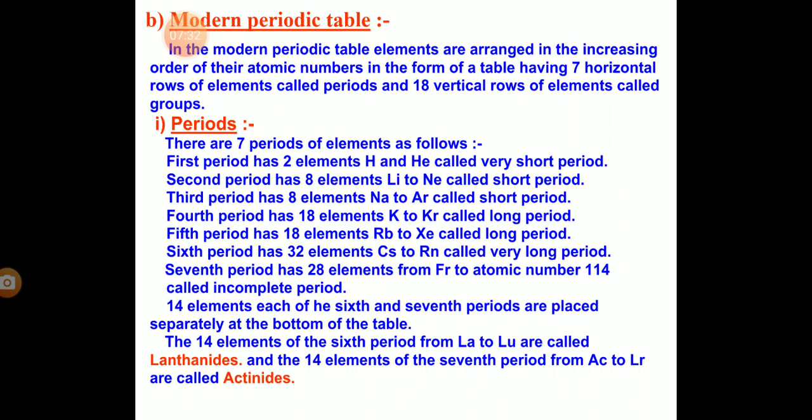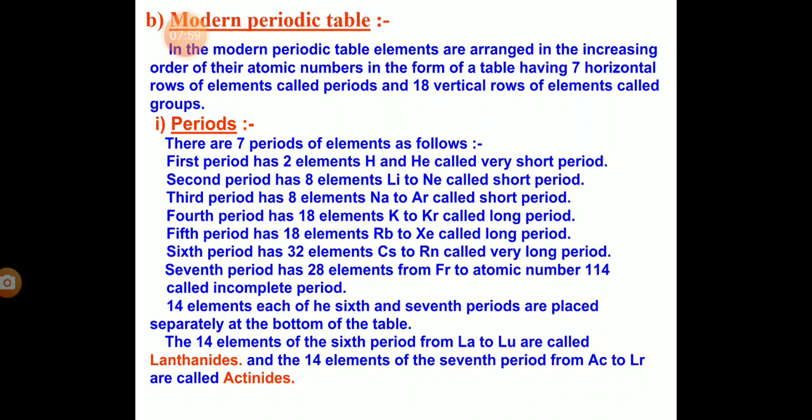The second period has 8 elements, lithium to neon, called a short period. The third period has 8 elements, sodium to argon, called a short period. The fourth period has 18 elements, potassium to krypton, called a long period. The fifth period has 18 elements, rubidium to xenon, called a long period, like this. So 14 elements. So you can say different periods have different numbers of elements.